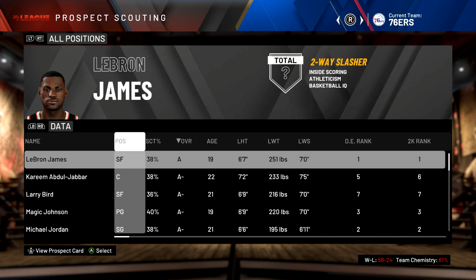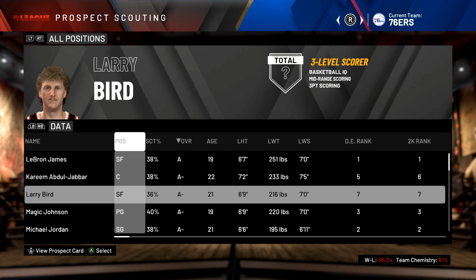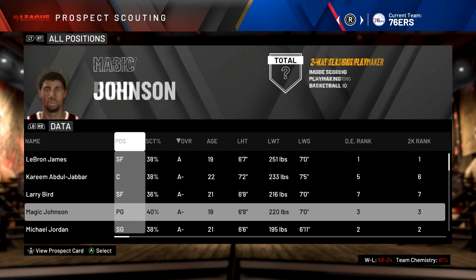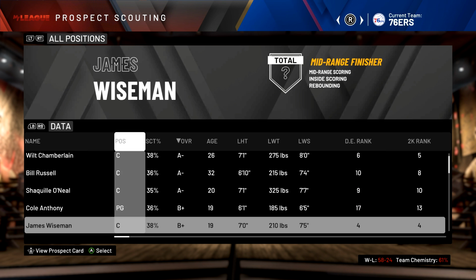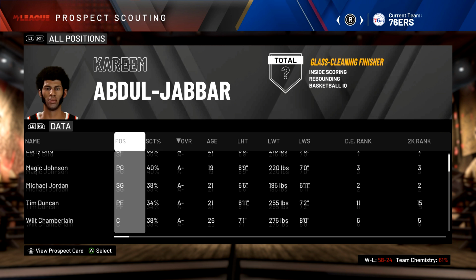But we are in NBA 2K20 right now, and in NBA 2K, they have different draft classes throughout the years. So I've actually taken the rookie versions of the top 10 NBA players of all time and stuck them in the 2020 NBA draft, and we're gonna see how good they would do when drafted with these players.